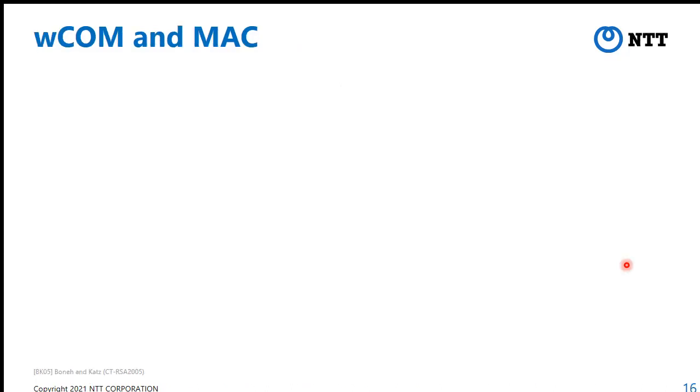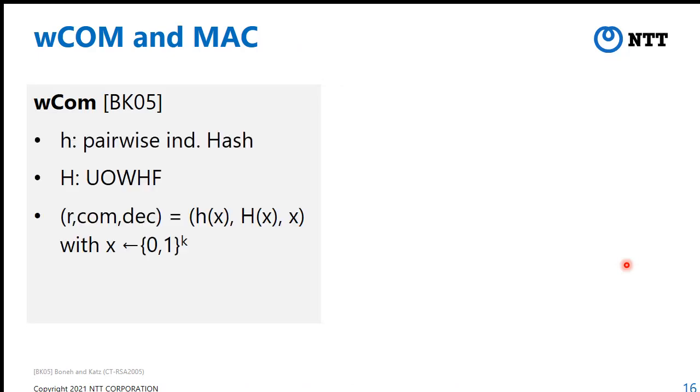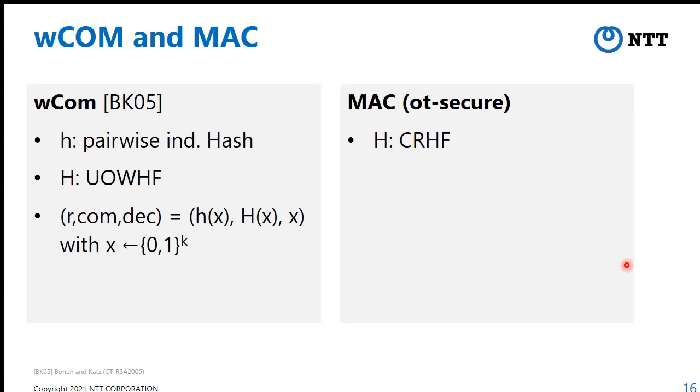And we can construct the commitment and MAC as follows. Fortunately, Boneh-Katz proposed the commitment, and those commitments satisfy our requirements. In the MAC case, we can have a very well-known one-time secure one, which also satisfies our requirements, using a collision resistant hash function and a universal and pairwise independent hash function. The commitment on the left-hand side and the MAC on the right-hand side are, fortunately, pseudo-random.